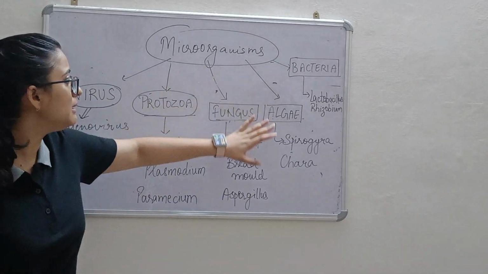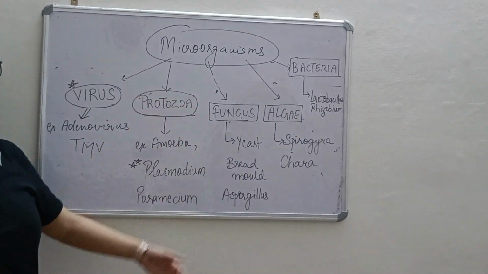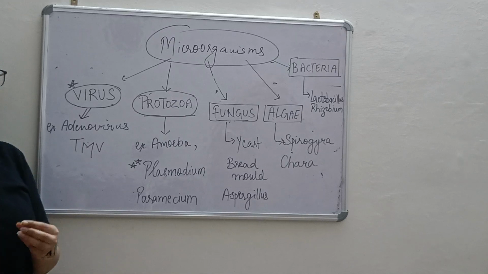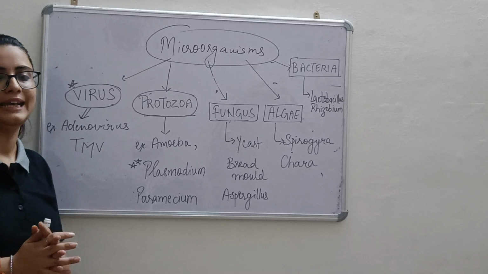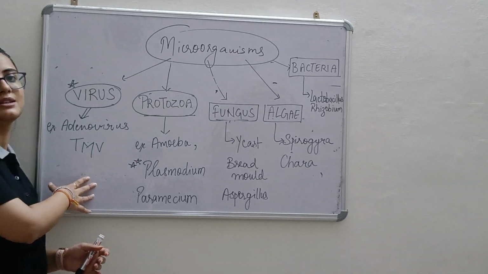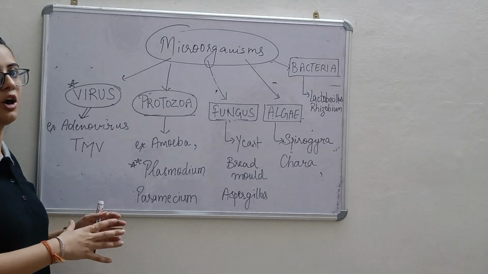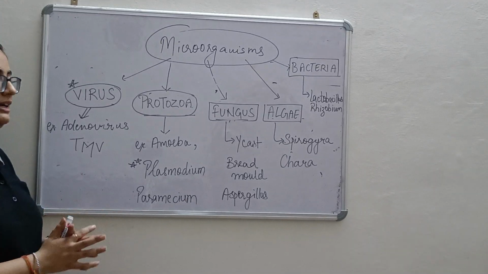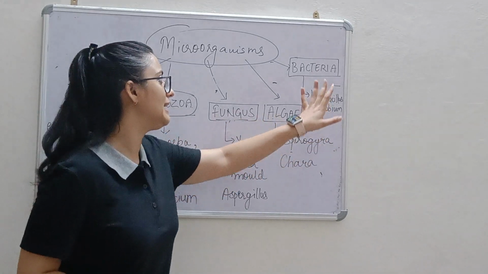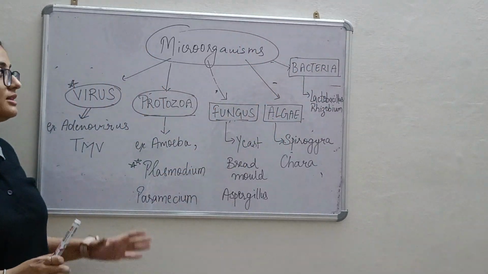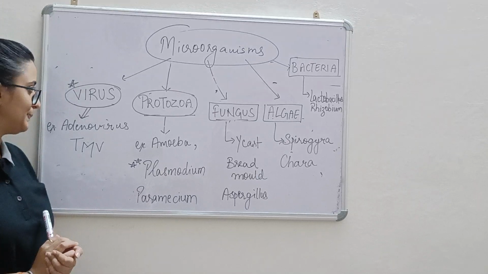So now we will be discussing about the categories of microorganisms. पहले हमने ये पढ़ा कि microorganism होते क्या. Microorganisms are the organisms which cannot be seen with the naked eyes. Now we will be discussing about what are the categories or how the microorganisms are classified. Virus, protozoa, fungus, algae and the bacteria. These are the microorganisms. Some are useful, some are harmful.